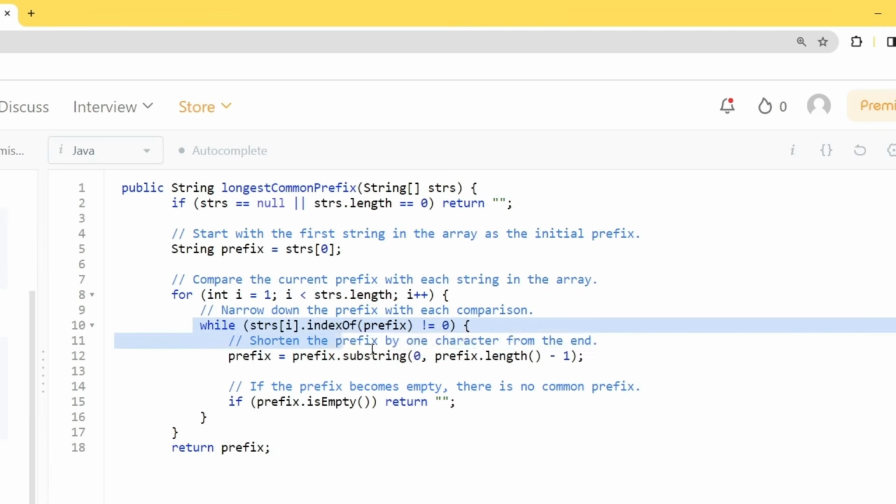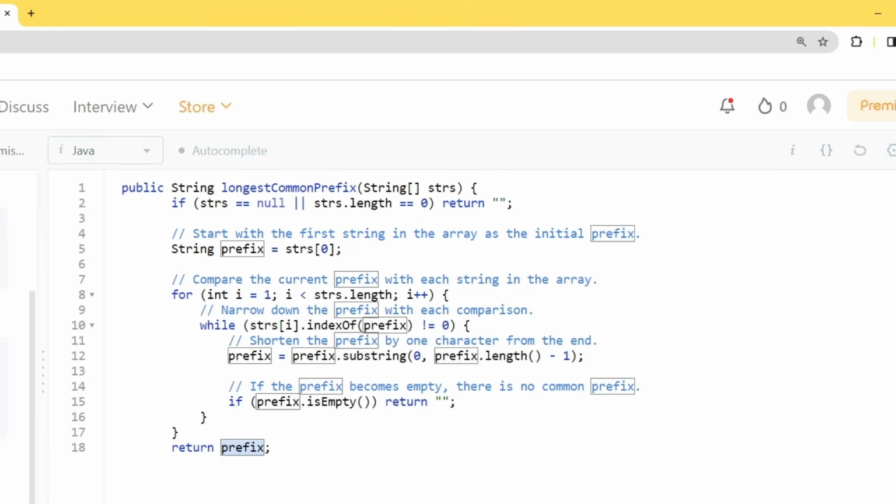So we will keep on iterating this process. And if at any given moment we identify that the given prefix is empty, because continuously we are subtracting one character, if that is the case, we can simply return the empty string. If that is not the case and we get out of the loop, then we can simply return whatever value we find inside the prefix variable.